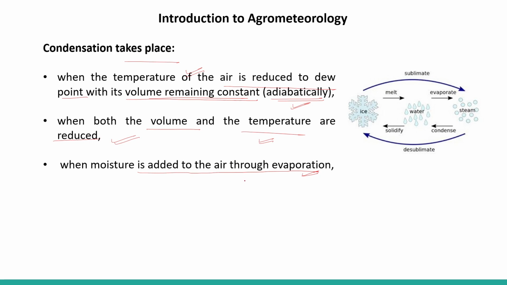So when moisture is added to the air by the process of evaporation, it rises up, and in the high air there is cooling. At the lower surface it is heated, but at the higher air surface there is cooling. So condensation takes place at that particular surface.